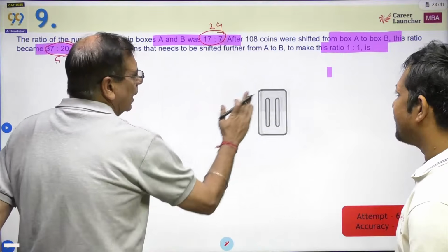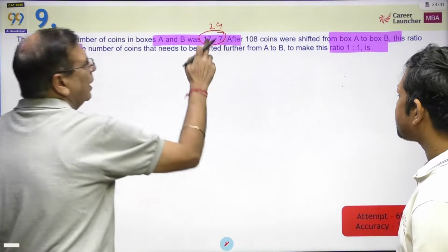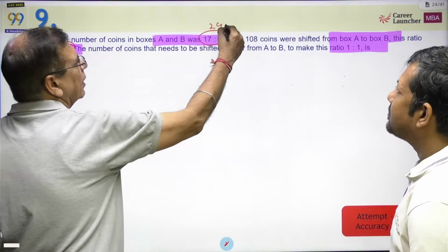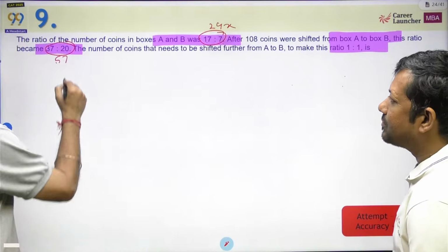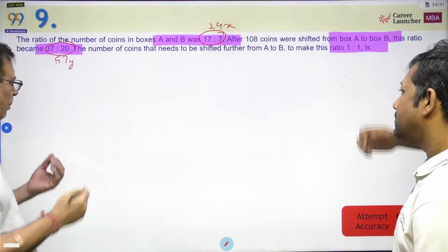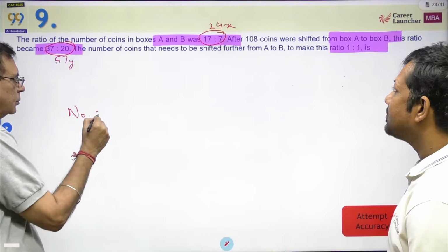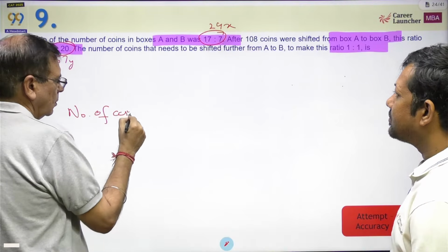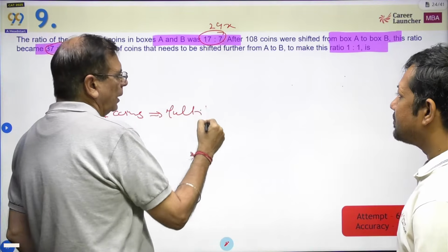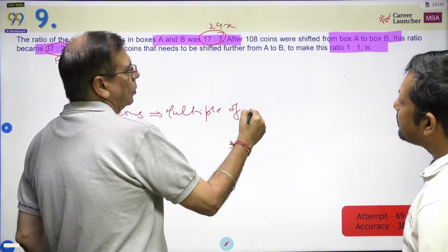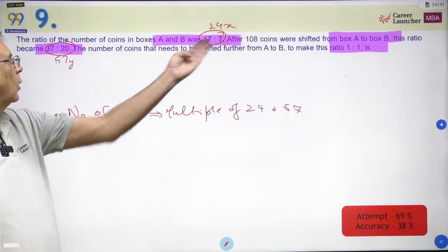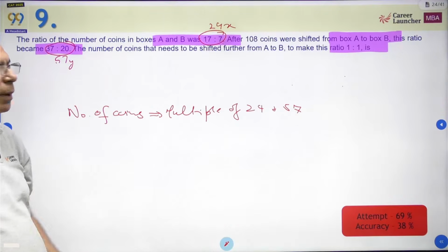I will look at it in a slightly different way, which is why Shashank wrote 24 and 57. So the total number of coins here is 24x, and here it is 57y, with 37y to 20y. Can I not say the number of coins should be a multiple of 24 and 57? 24x, 57y: the number of coins has to be a multiple of both.